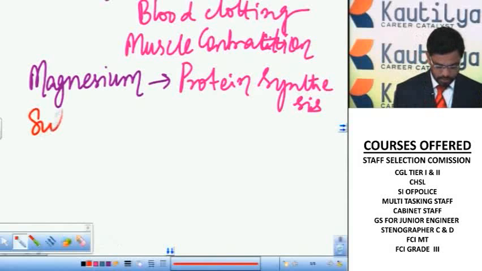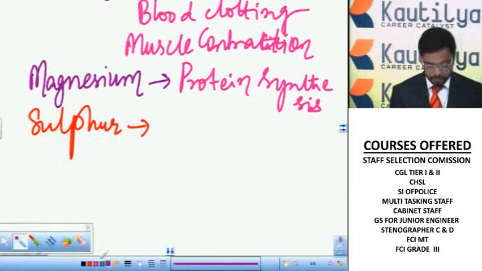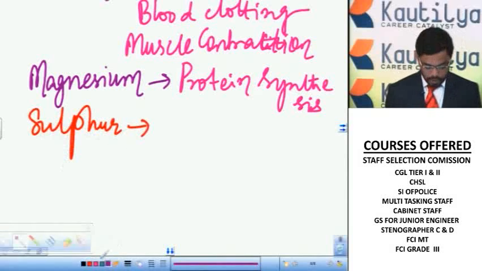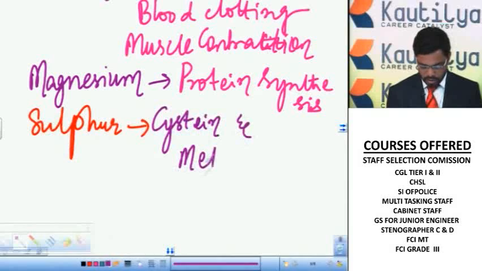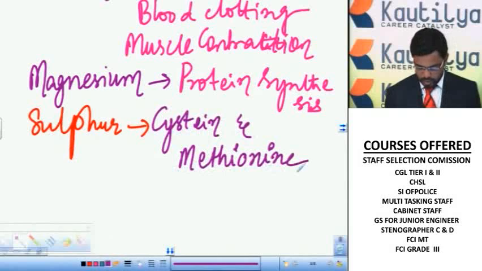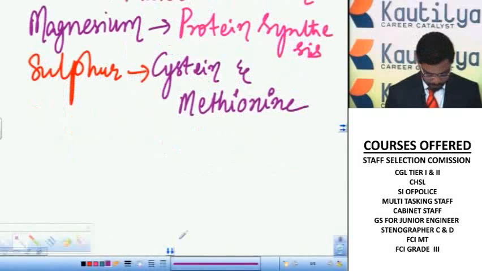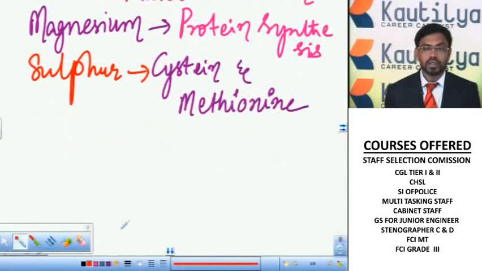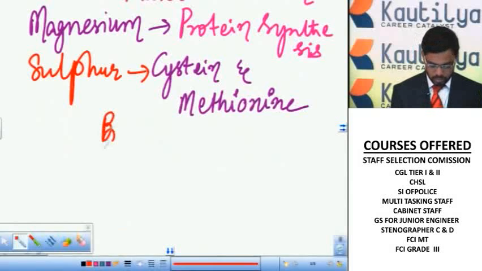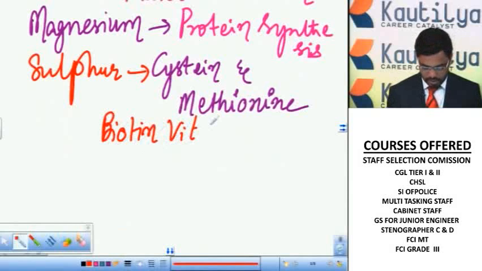Next, sulfur. It is a component of cysteine and methionine amino acids. It is also component of biotin vitamin. So that is vitamin B7.